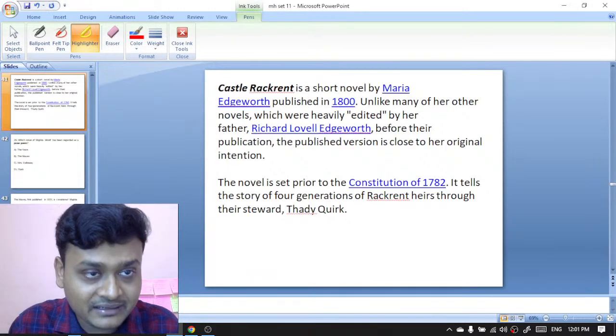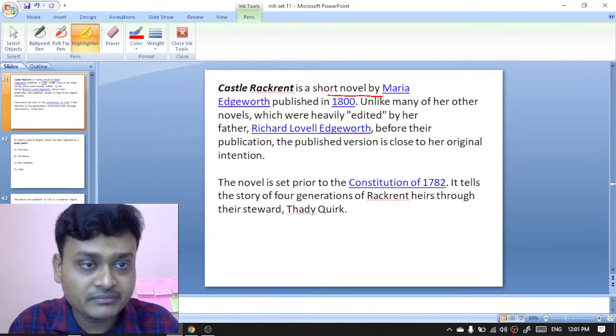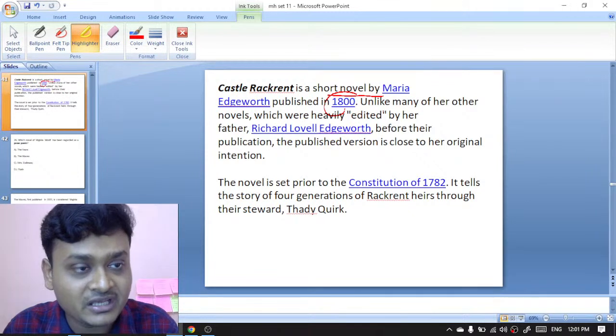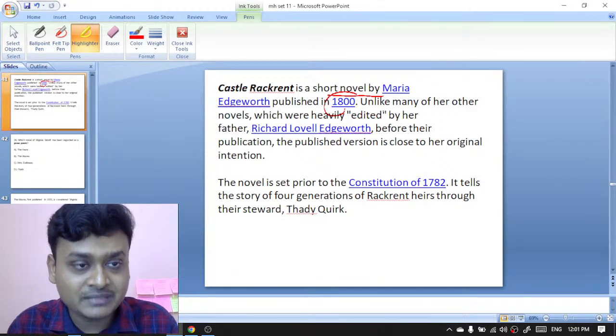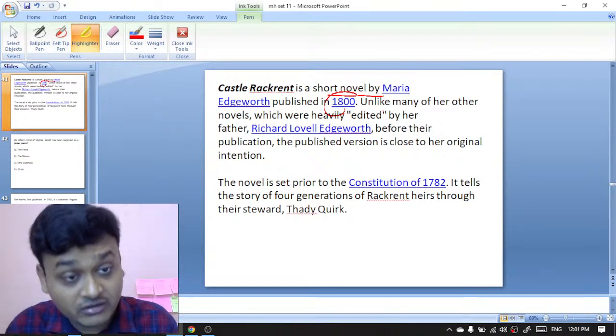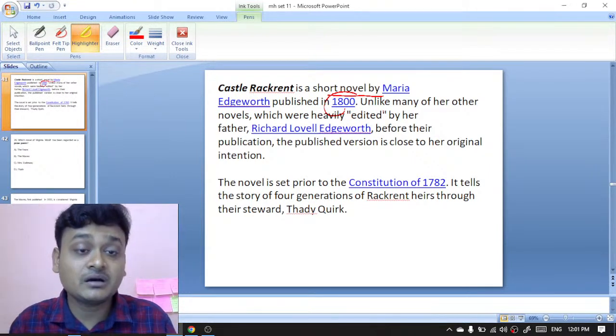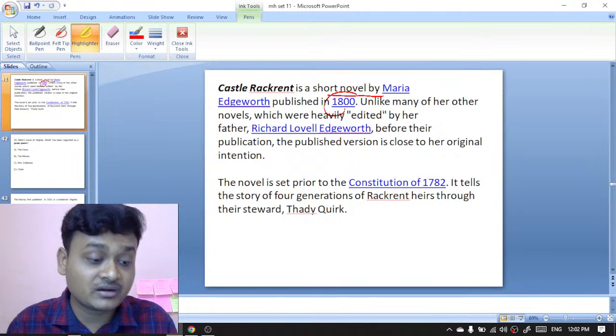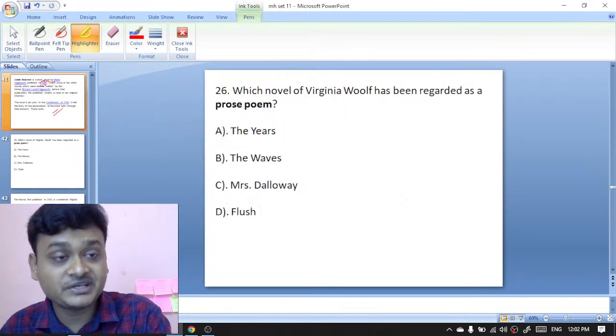Castle Rackrent is a short novel by Maria Edgeworth published in 1800. Unlike many of her other novels, which were heavily edited by her father before publication, the published version is close to her original intention. The novel is set prior to the Constitution of 1782. It tells the story of four generations of Rackrent heirs through their steward Thady Quirk. So this is the explanation here.